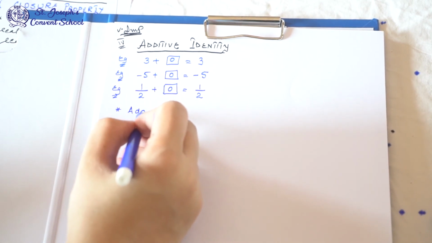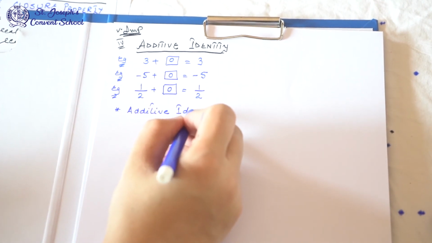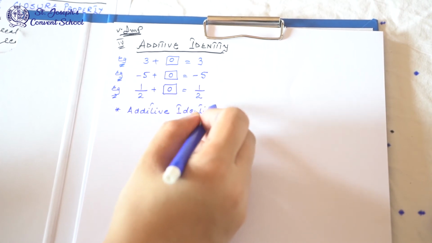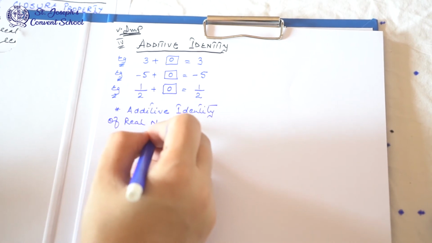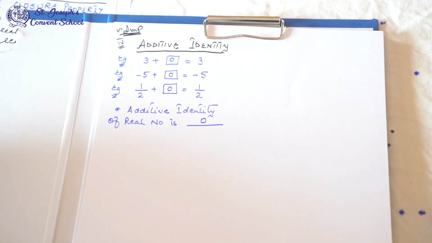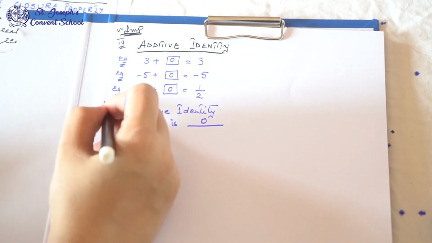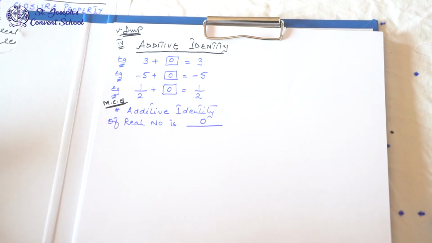Additive identity of a real number is dash, it is 0. This you have to do for the MCQs. Okay, it comes in the MCQs. Additive identity of a real number is dash, so it is 0. Why? Because when you add 0 you get the same answer. So this property is important for the MCQs.